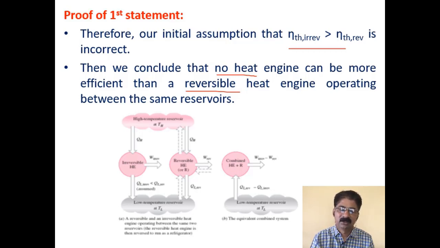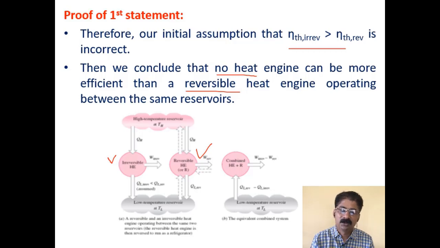The efficiency of all reversible heat engines operating between the same two temperature limits is the same. For that, you have to consider two reversible heat engines, both reversible. I am explaining the second statement. Both you have to consider reversible, and you have to assume that the efficiency of one of the reversible heat engines is more than the other.